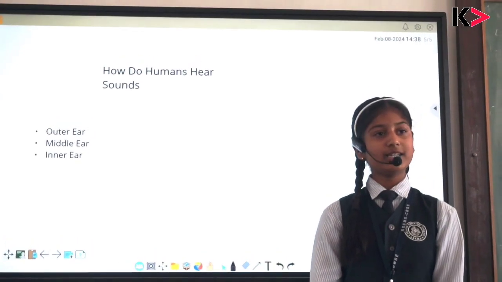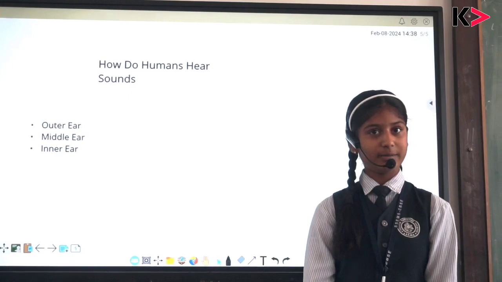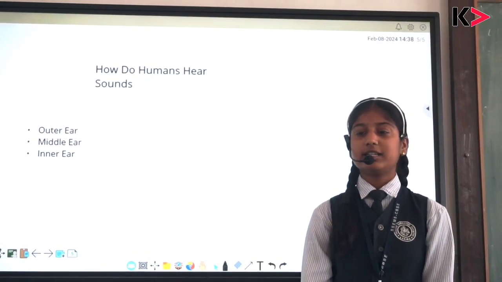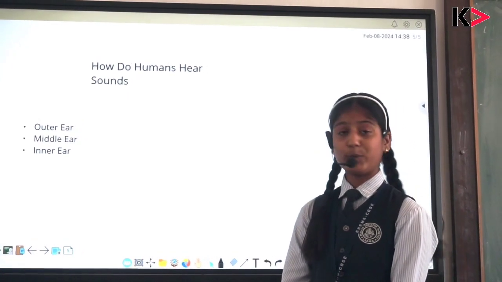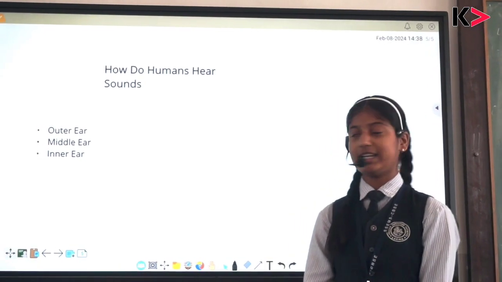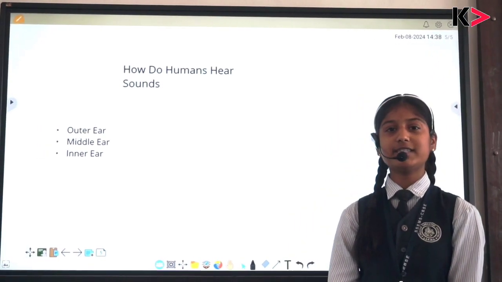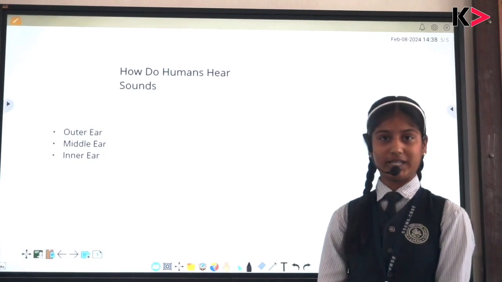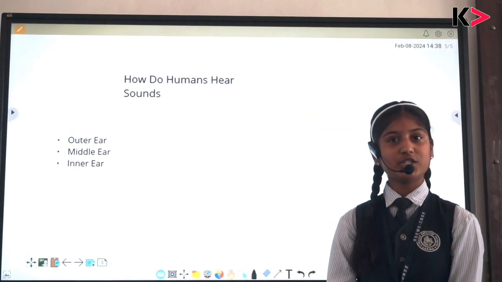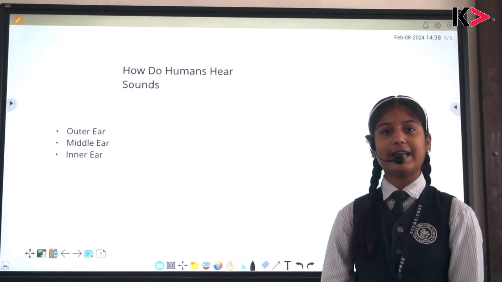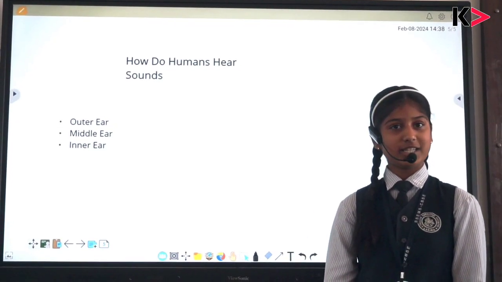Further, the ear is classified broadly into three main groups. First is the outer ear, second is the middle ear, and third is the inner ear. Now we will see the composition of the outer ear. The outer ear mainly consists of the pinna, the ear canal or ear tube, and the eardrum.